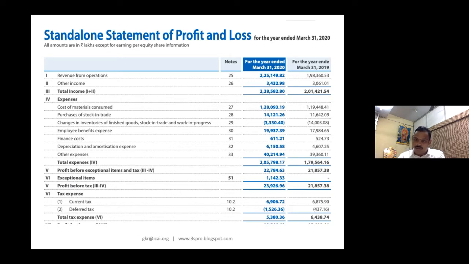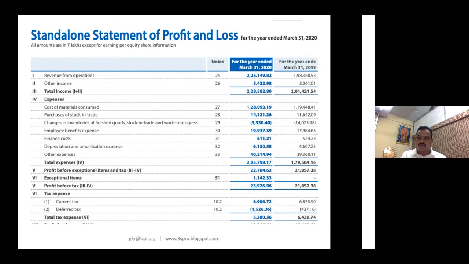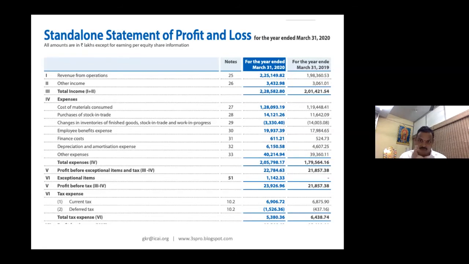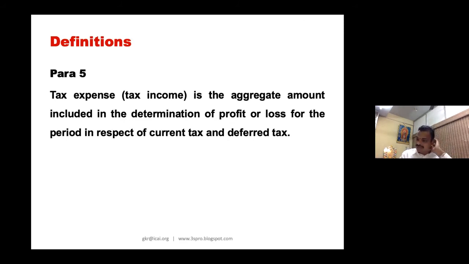That is negative. 23,926.96 is positive profit before tax. 5380.36 is your negative. You have to subtract it. When you subtract it, you will get 18,846.60. So that is your profit after tax.